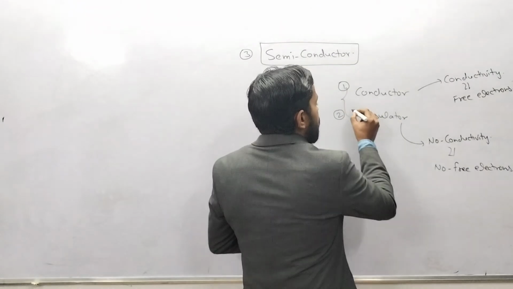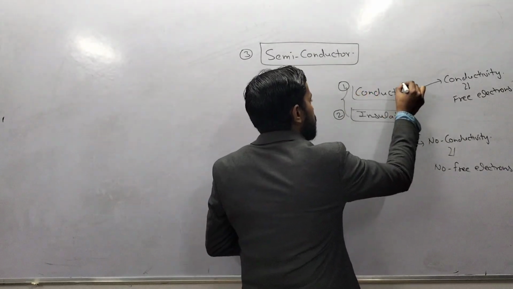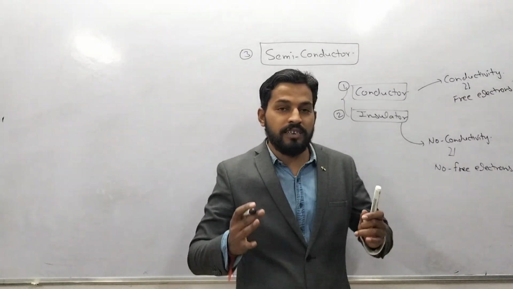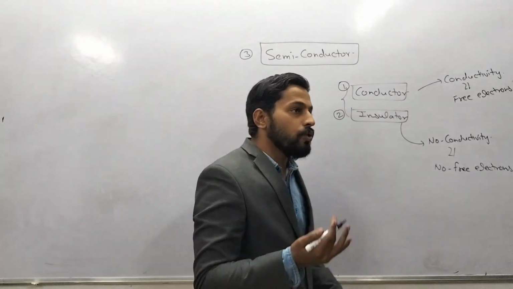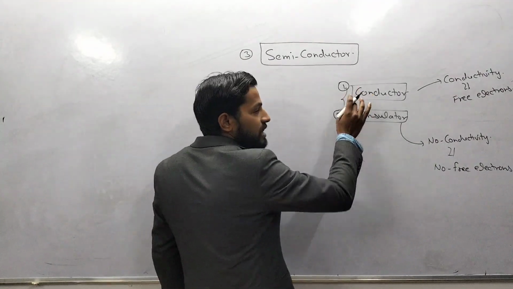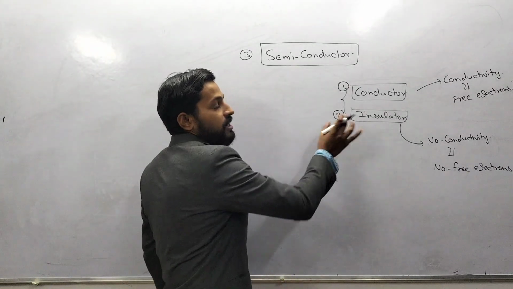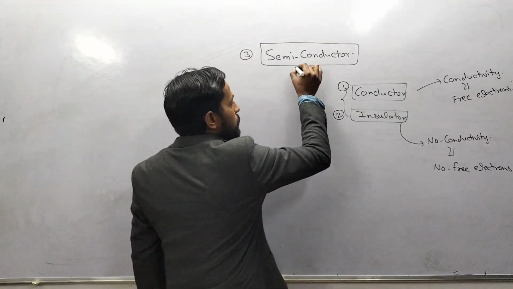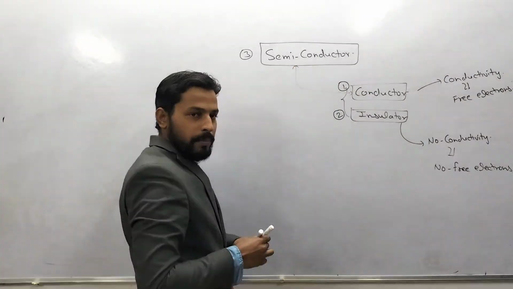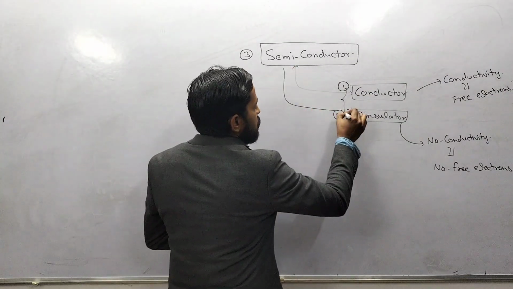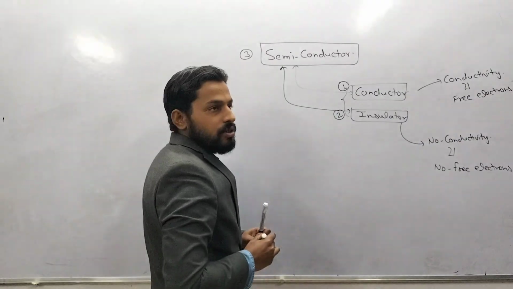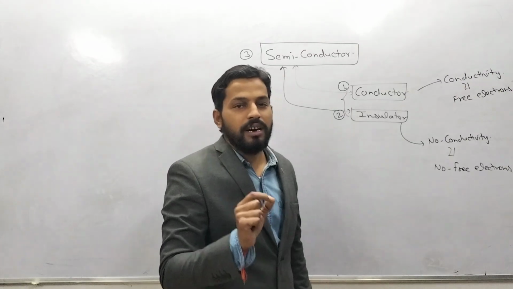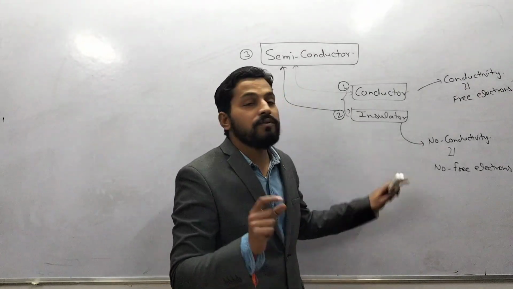So we have two types of material. One is the insulator and another is the conductor. Now we want something different. We want a third type of material that shows both properties, conductivity and insulator properties. So now we have semiconductor material. It shows both phenomena, conductivity phenomena and insulating phenomena.